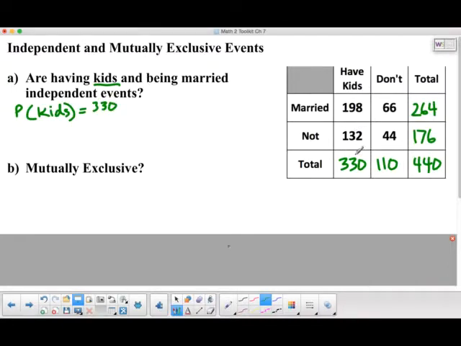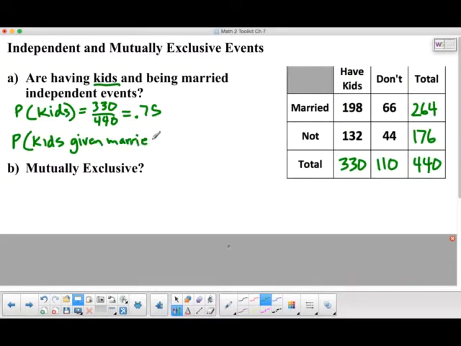That would be the total right down here. And there are 440 people total. If you grab your calculator, 330 divided by 440 is 0.75. And what you want to ask is, does being married impact that chance of having kids? In other words, what's the chance of having kids given you know the person is married?